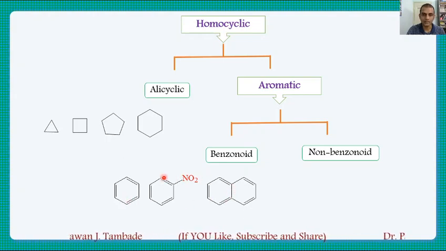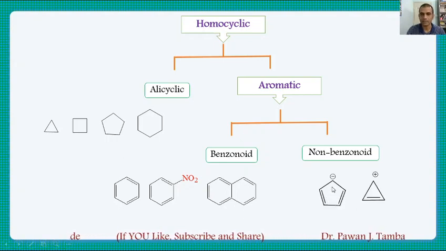So these are benzenoid aromatic compounds. And if you look at non-benzenoid, then this cyclopentadiene anion and this cation are aromatic in nature and do not have a structure which resembles benzene. So they are called non-benzenoid aromatic compounds of homocyclic type, that is, the ring is made up of the same atoms.